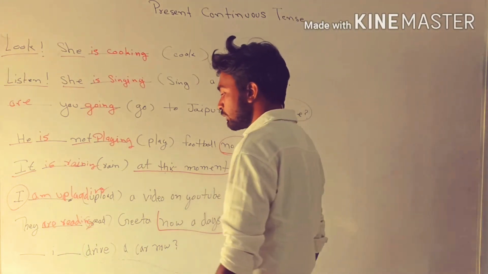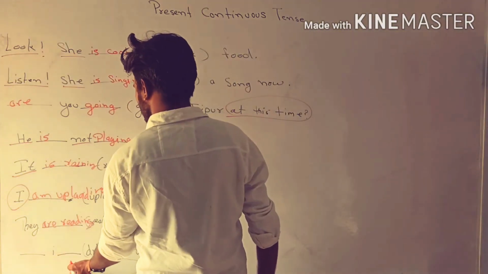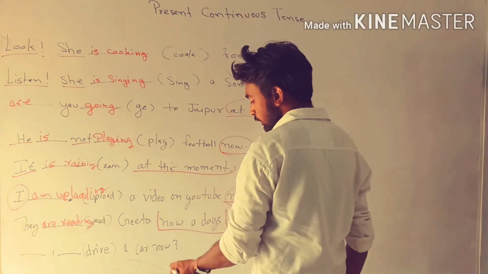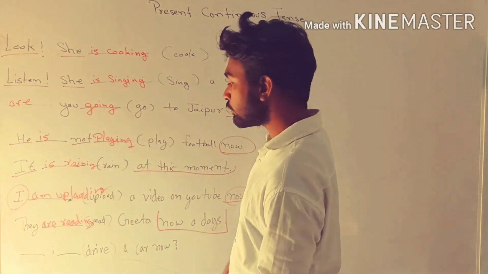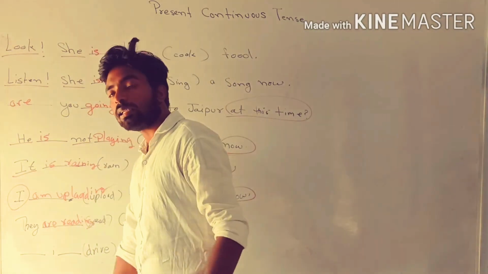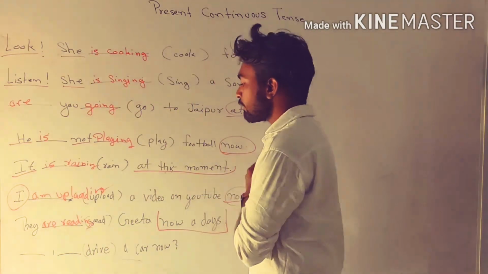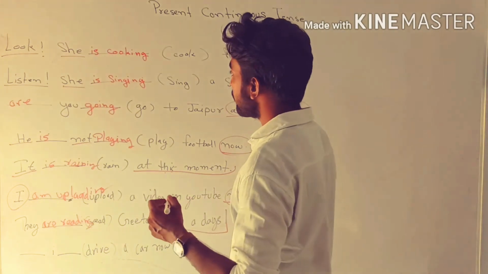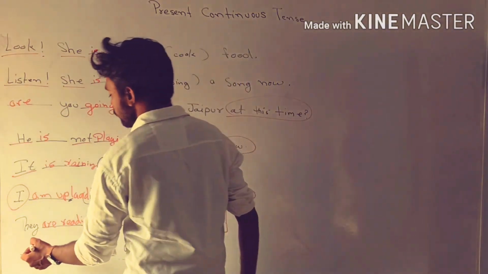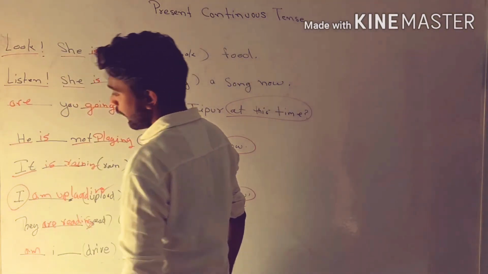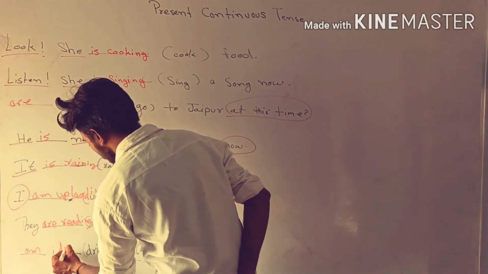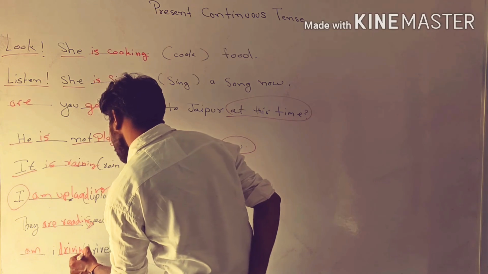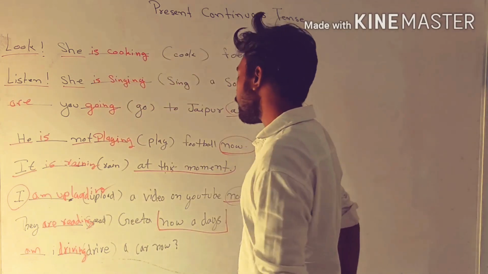Our last sentence: blank I blank drive a car now. As you can see, our sentence is an interrogative sentence because there is a question mark at the end of the sentence, and also a blank at the start. Second thing, our subject is I. In present continuous tense we use am with I. So here we use am I, and we use ing form with the main verb, so driving. Am I driving a car now?